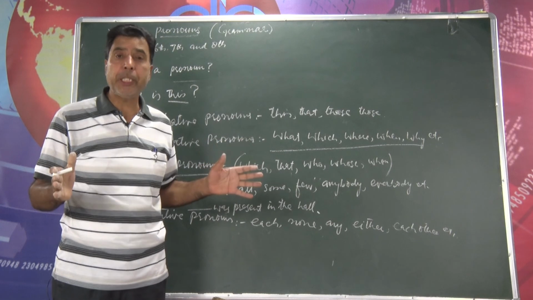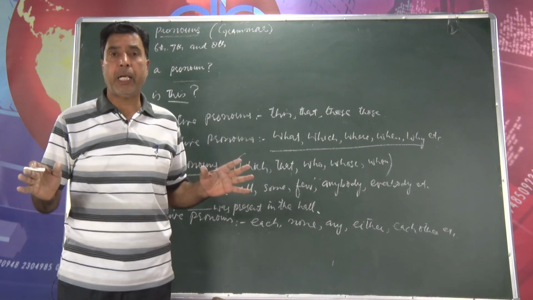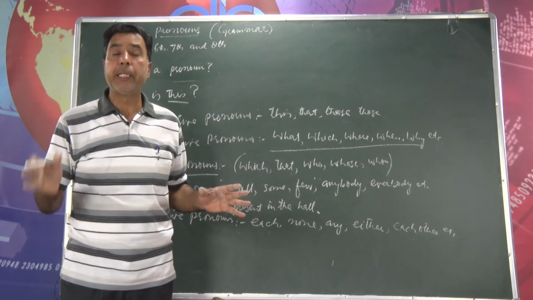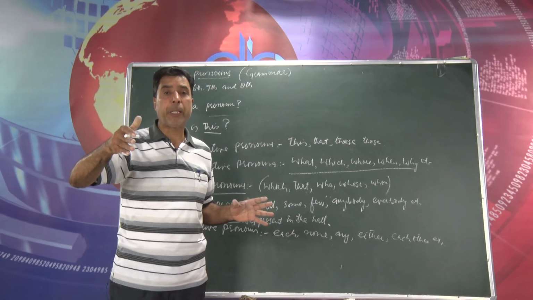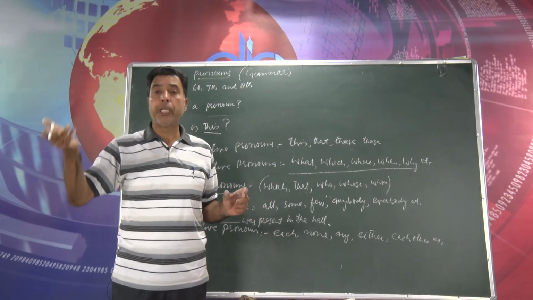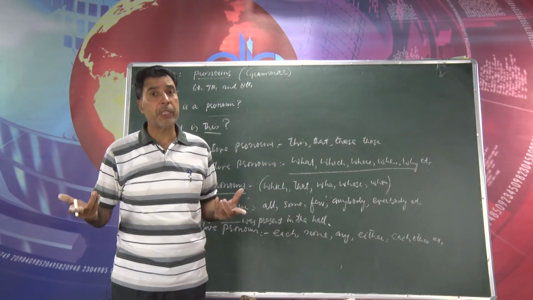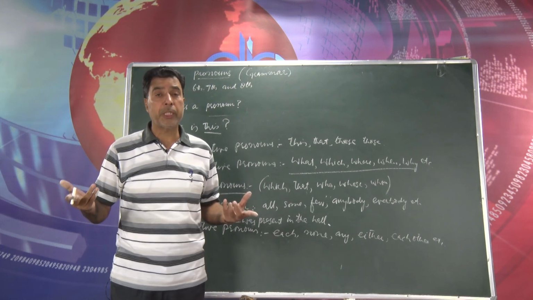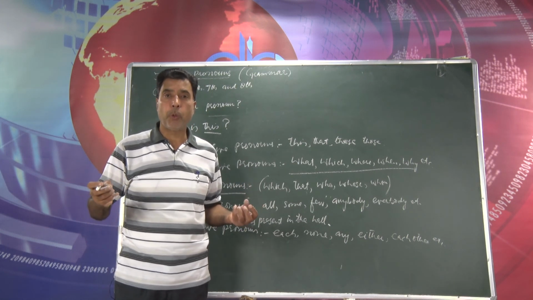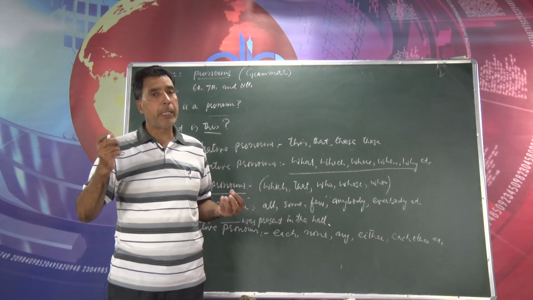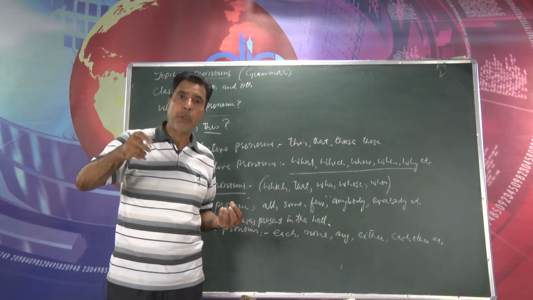All these pronouns are used according to sense. We cannot use she in place of he, we cannot use it in place of they. Keeping those things in mind, please try to fill in the blanks, try to use these pronouns in a proper way, in a proper order at their own fixed place.